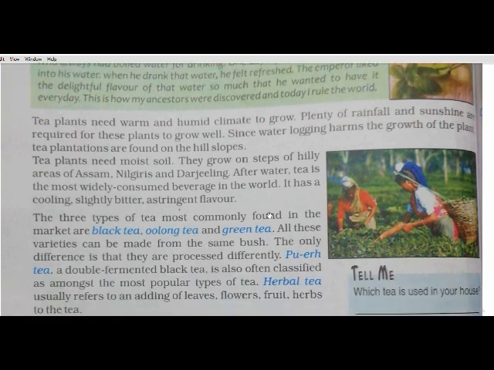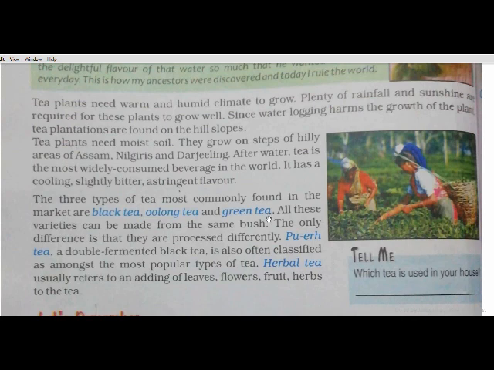We will learn about tea. Tea plants need a warm and humid climate to grow. Plenty of rainfall and sunshine are required for these plants to grow well. Since waterlogging harms the growth of the plant, tea plantations are found on hill slopes. Tea plants need moist soil. They grow on the slopes of hilly areas of Assam, Nilgiri and Darjeeling. After water, tea is the most widely consumed beverage in the world. It has a cooling, slightly bitter and astringent flavor.